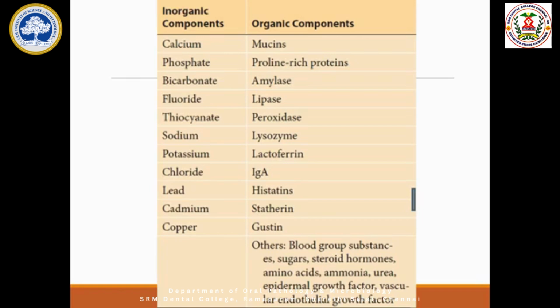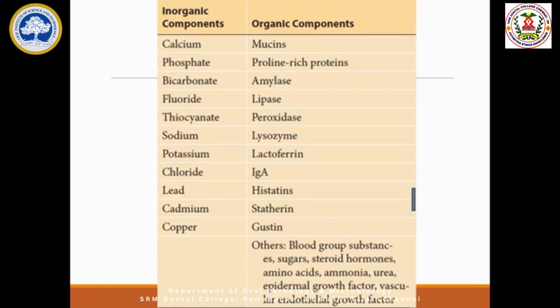Normal saline is what they inject to maintain the body's fluid volume. So these sodium, potassium, chloride are also present in the saliva. They will be contributing there to the fluid volume actually.